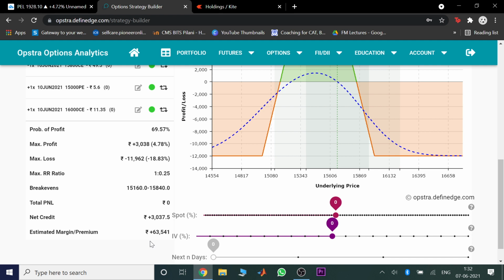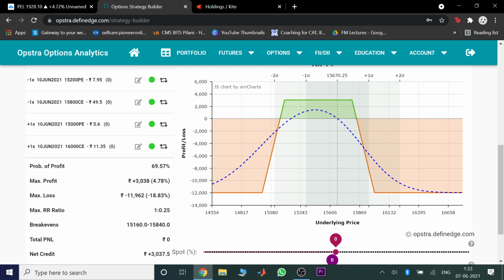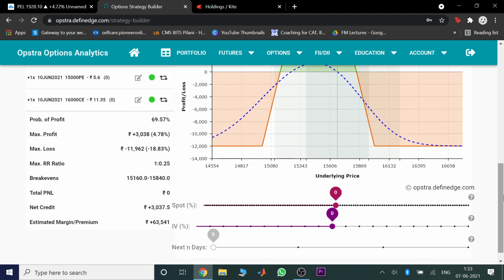Your margin required will come down drastically, and this will obviously then increase your profit percentage. You can see this 4.78% here. Before it was just about 2%, I think, when the margin was higher. The profit was slightly higher, but the margin was much higher. That is where the difference is made.